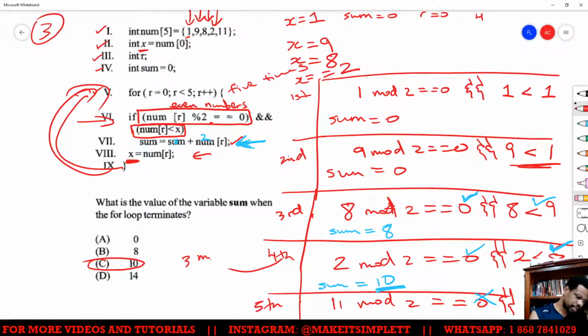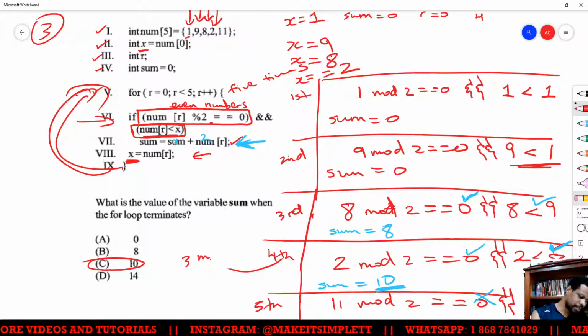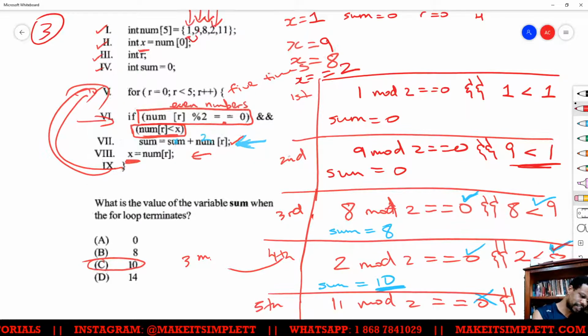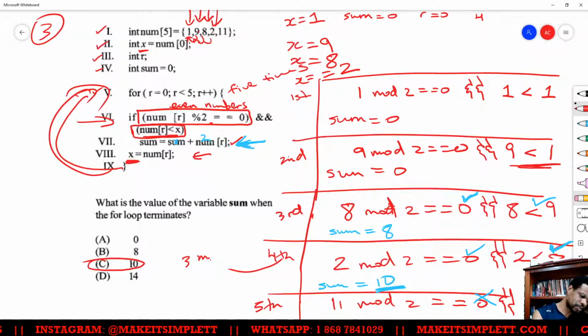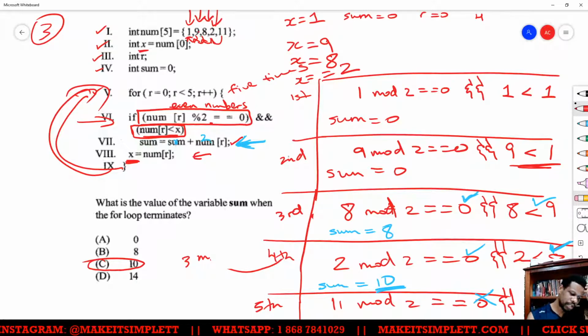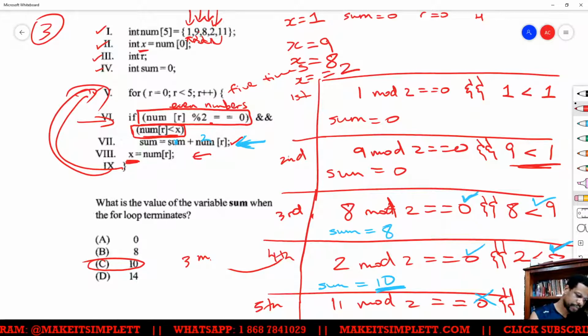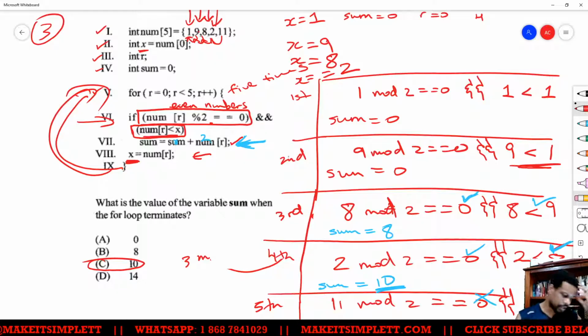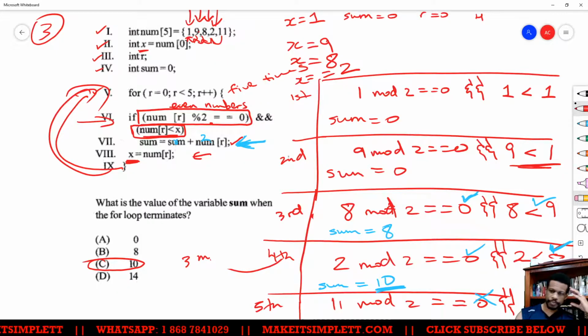So you check to see if you have an even number, and the new number you have is less than the previous number. So is the 9 less than the 1, is the 8 less than the 9, is the 2 less than the 8, is the 11 less than the 2? That's what is happening each time you check the previous number. And then you just determine which one is which.